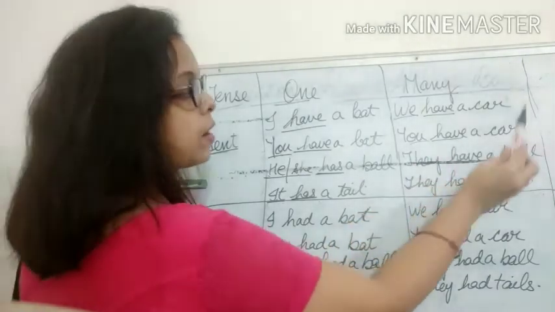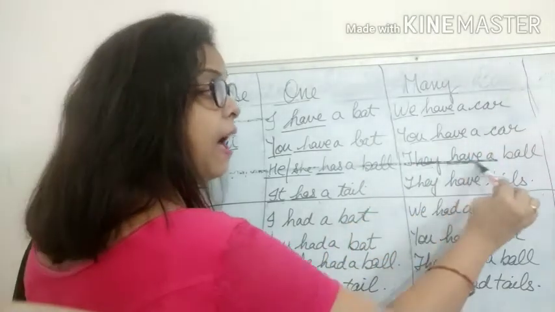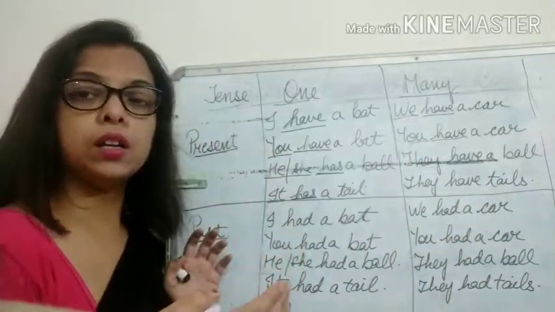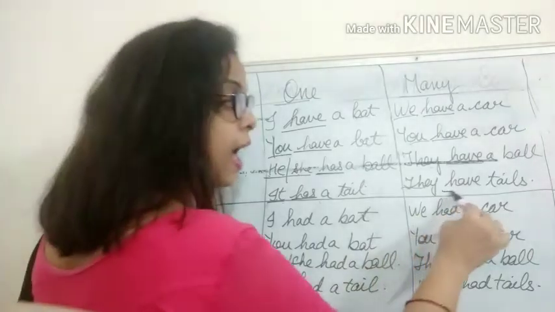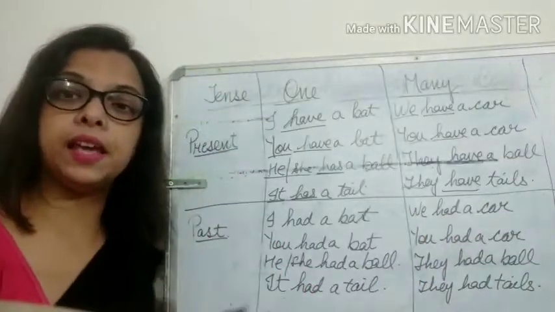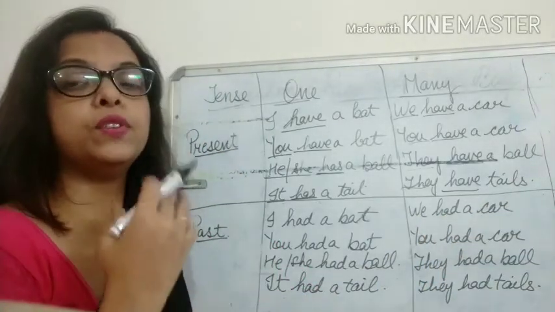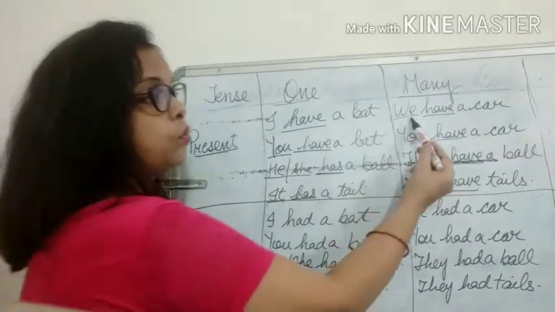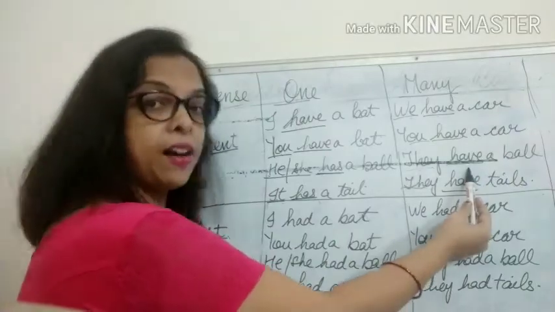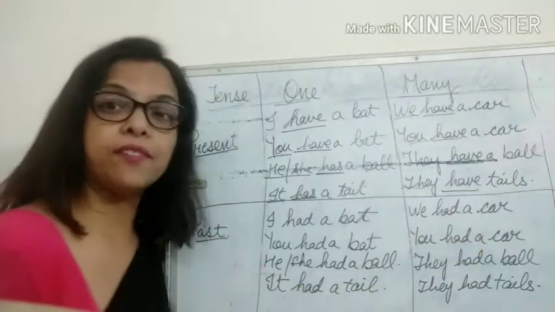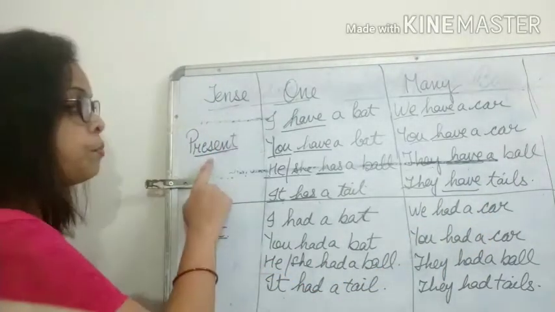So you have a car, they have a ball, they means plural, so we will use have with they. They have tails. Here again they means many animals, so we will use have. So this is about present tense.